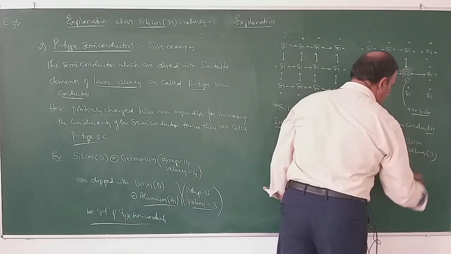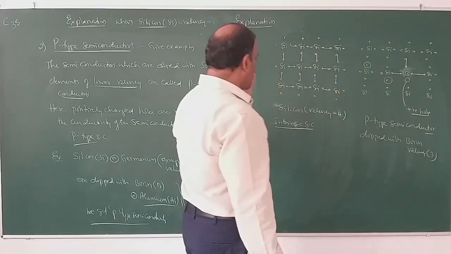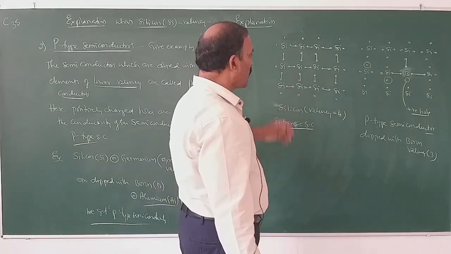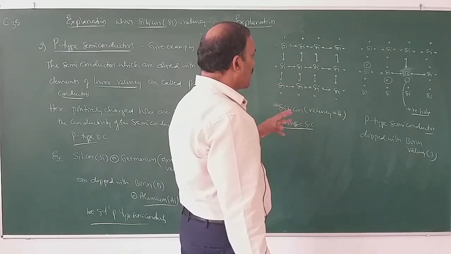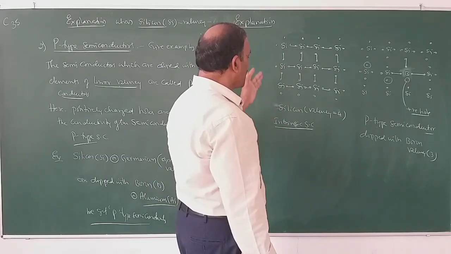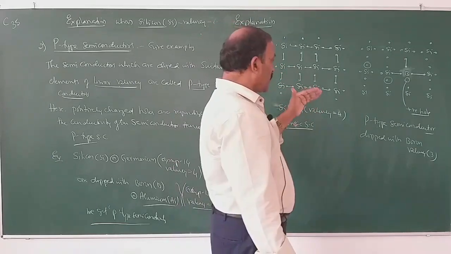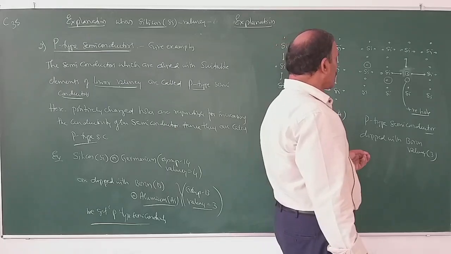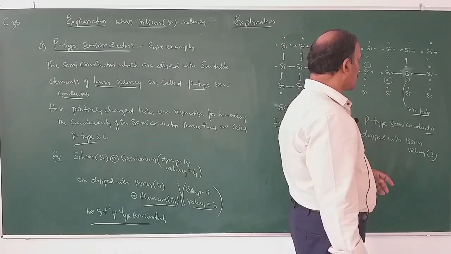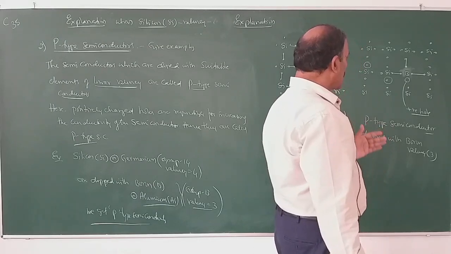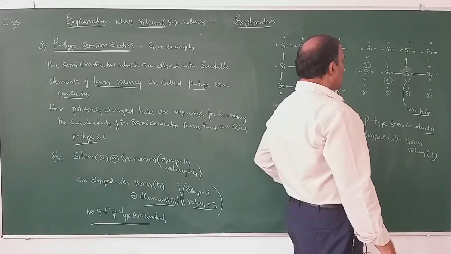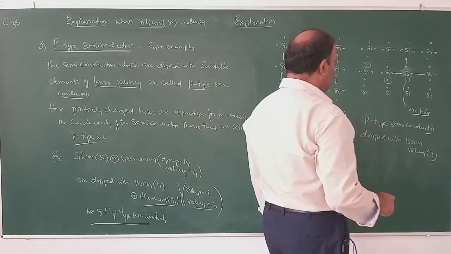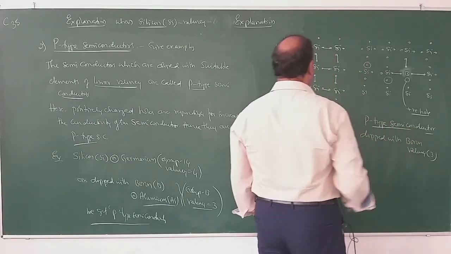Valency equals 3. So when semiconductors are doped with higher valency elements, electrons will be more, and these negative electrons are responsible for conductivity. When semiconductors are doped with lower valency elements like boron, what happens? Due to the shortage of electrons, a positive hole forms. This hole moves from one atom to another atom. As a result, the electrons will move in the opposite direction and hence conductivity increases.